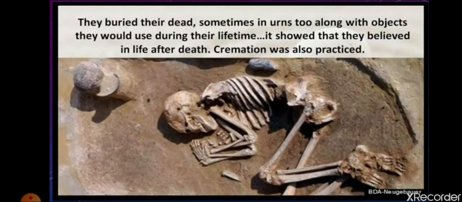Now, one more thing came into existence. You have seen that they used to bury their dead ones. Sometimes, in the case of small children, when the children were very small and died, they used to bury that child in an urn. Urn means an earthen pot. They used to keep the child in that earthen pot, and then bury it in the ground.